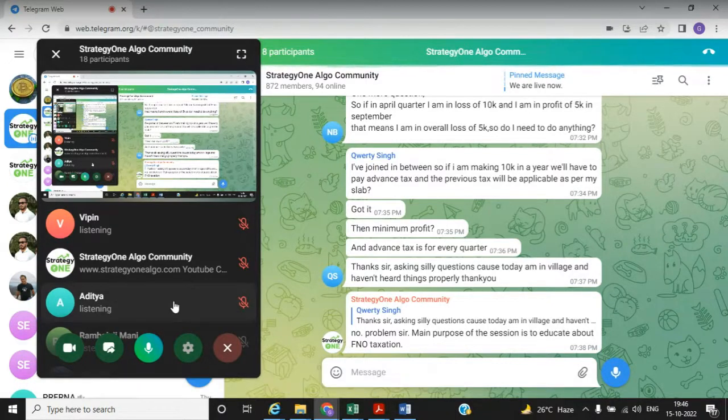Sir, we are into agriculture. We are showing around 18 to 20 lakh. From 1 rupee it will be taxable, sir, in FNO income. In FNO income, your slab-wise rate will be applicable. I'm not paying tax before because I am getting agriculture income. For agriculture income there is no tax, and apart from agriculture income, you have FNO.